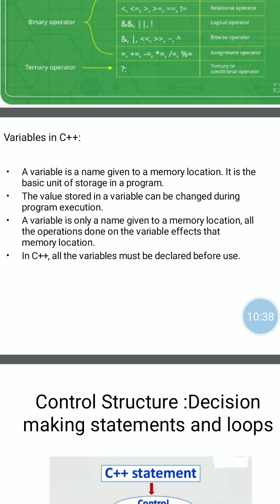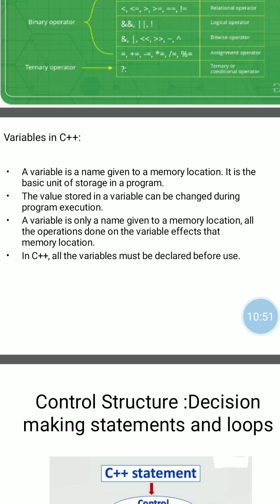That is the main difference between constant variables and normal variables. In C++, all the variables must be declared before they are used.